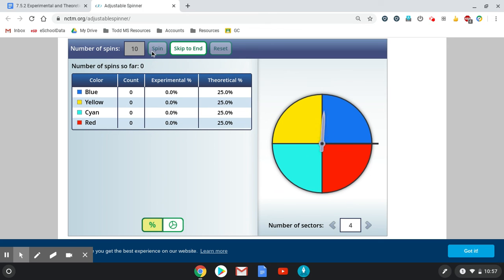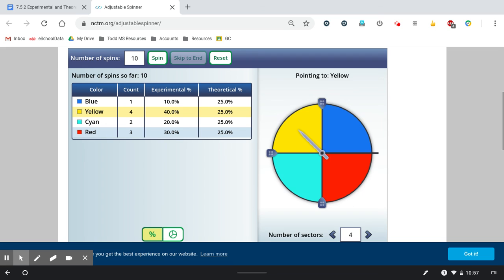So if I spin this and skip to the end, this is saying that I would get about 30% because I'm getting 30% for the red. So if I were to guess on 10 questions, maybe I'd get 30% on that if I were to do it. So this has the same probability of getting red as it would be if I were to guess the right answer on a multiple choice question. So we can use these simulations, which have similar probabilities, to determine the probability of a real situation without actually